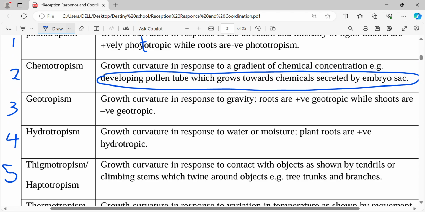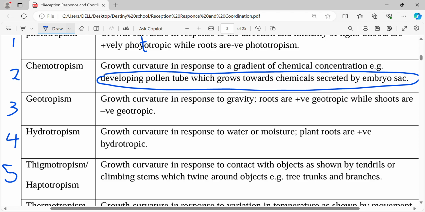Let's go to number 4, hydrotropism. As the name suggests, hydro, water. So that is basically growth curvature in response to water or moisture. And we all know that plant roots normally grow towards the soil where they can get some water. So plant roots are positively hydrotropic because they are trying to seek some water in the soil.